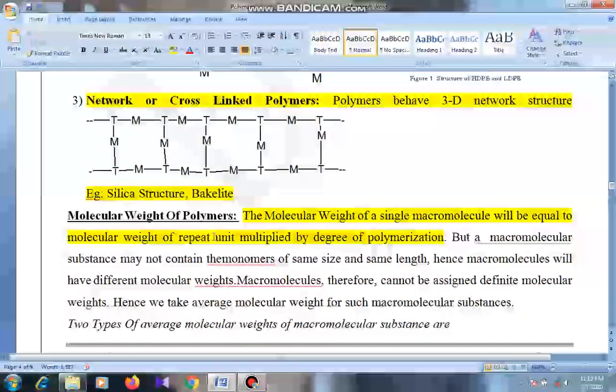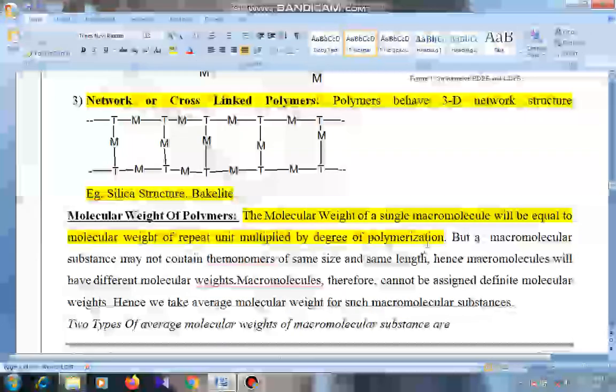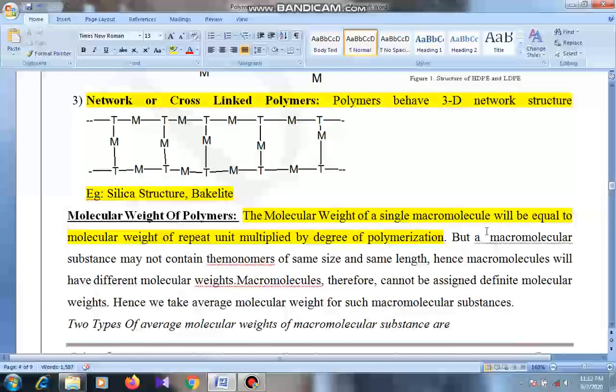Next is molecular weight of polymers. The molecular weight of a single macromolecule will always be equal to the molecular weight of the repeating smaller units multiplied by degree of polymerization. Degree of polymerization is number of monomeric units and their molecular weight. Their product gives the molecular weight of polymers.